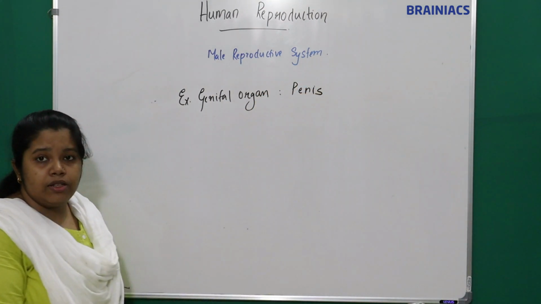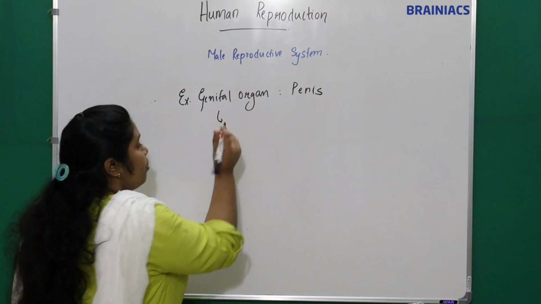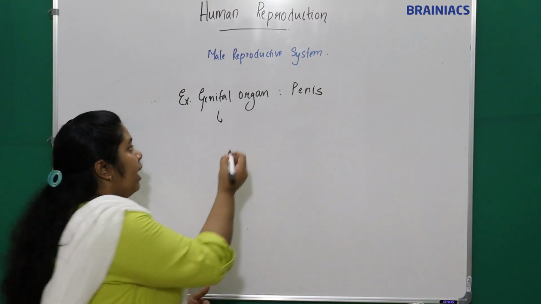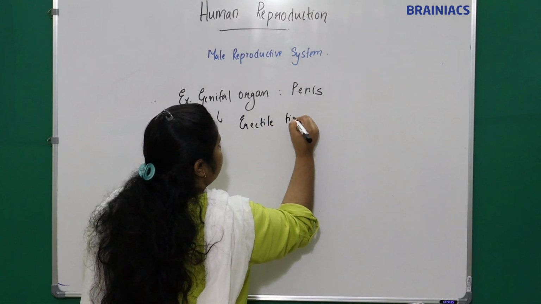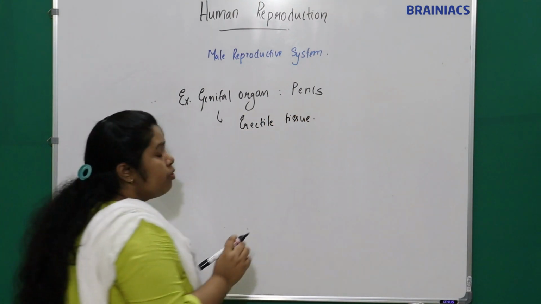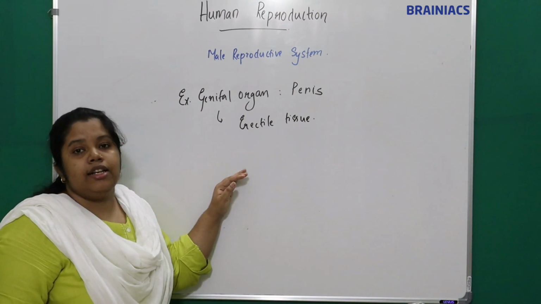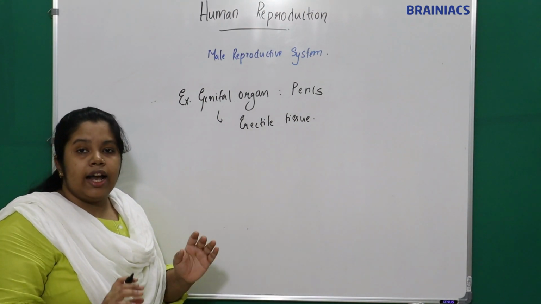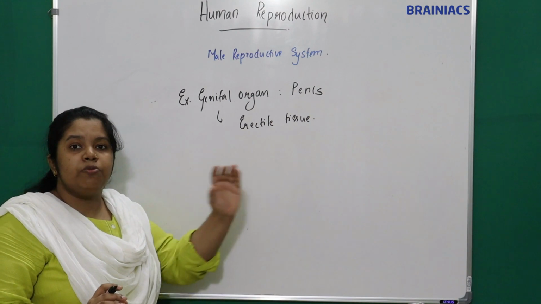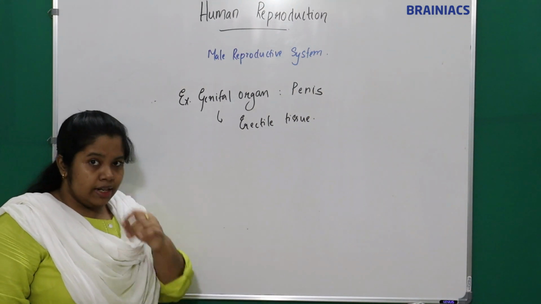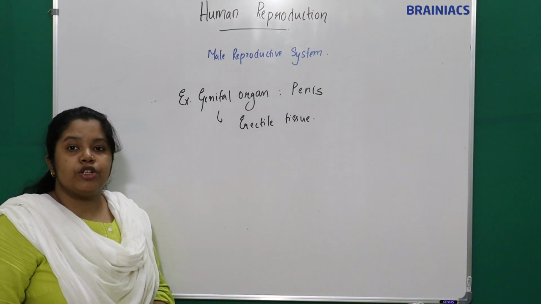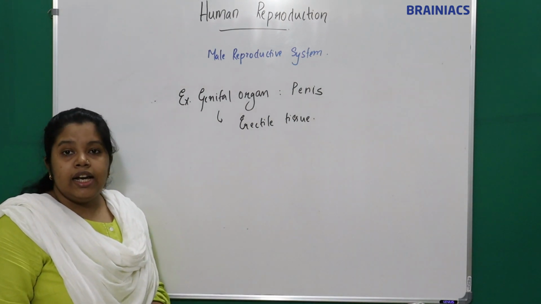It is made up of a specialized tissue called erectile tissue. This genital organ helps in insemination.